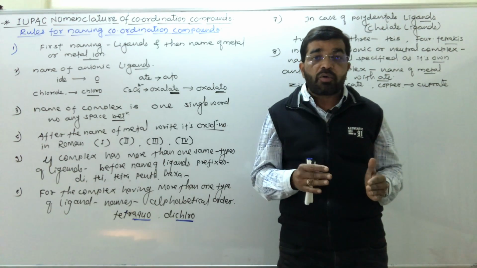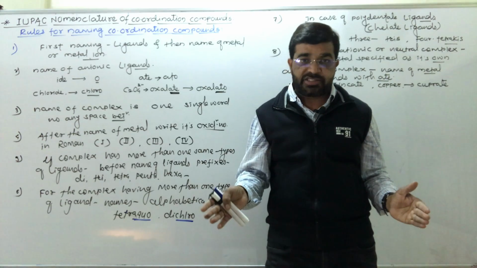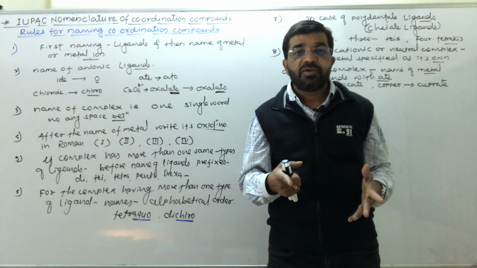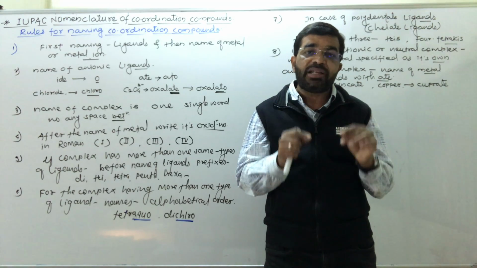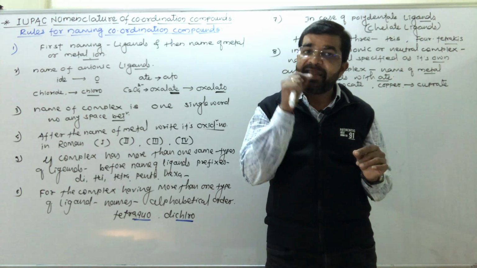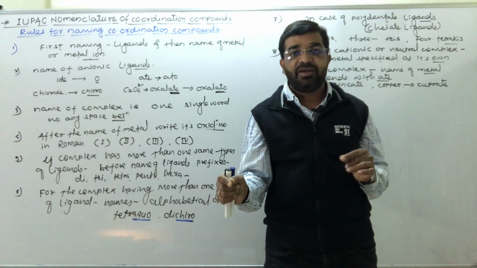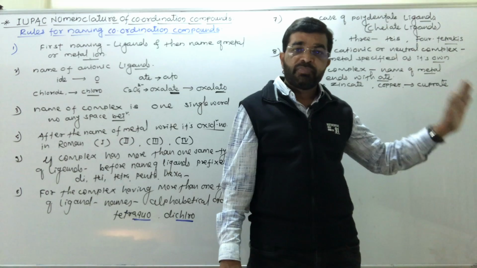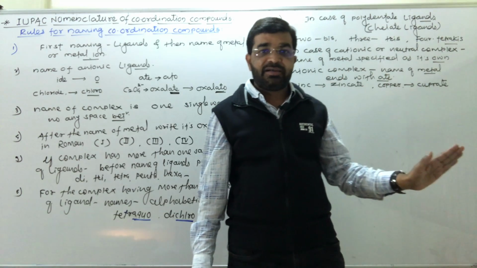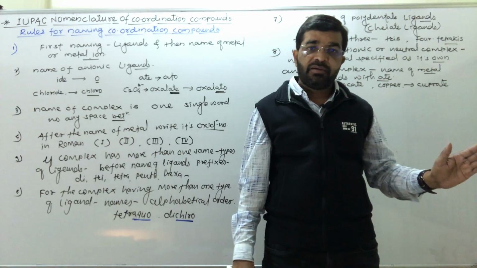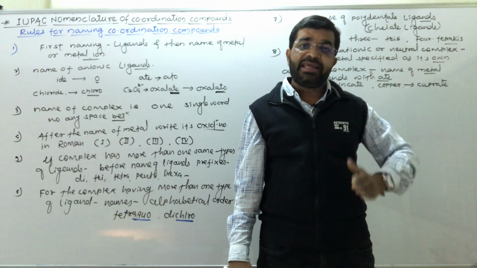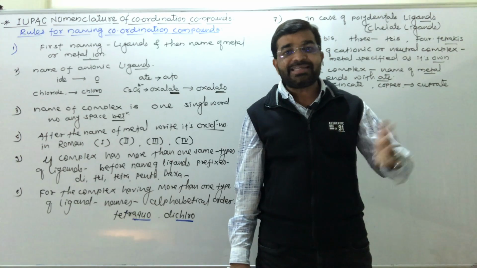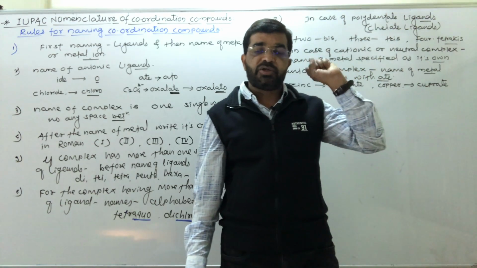अगर वो complex anionic complex है तो metal का नाम लिखते समय उसका ending ATE से होता है. For example, zinc zincate, copper cuprate, silver argentate, gold aurate, iron ferrate, nickel nickelate, plumbum plumbate. So like this in case of anionic complex is done.